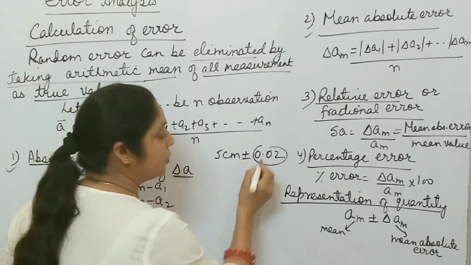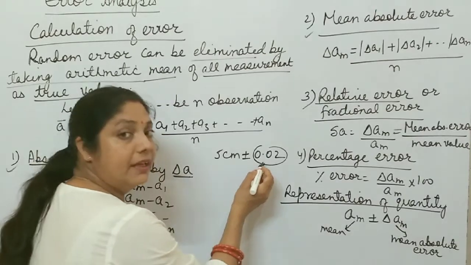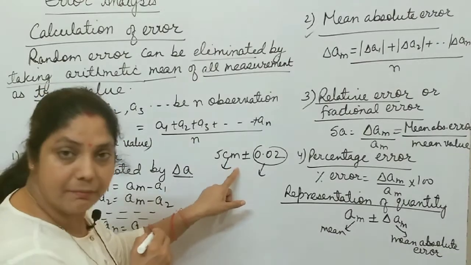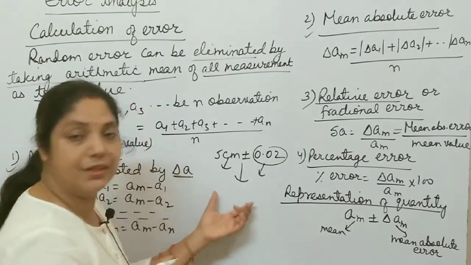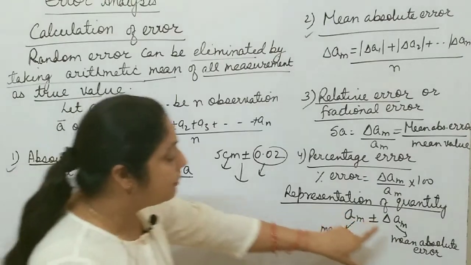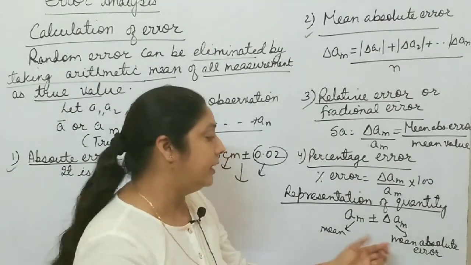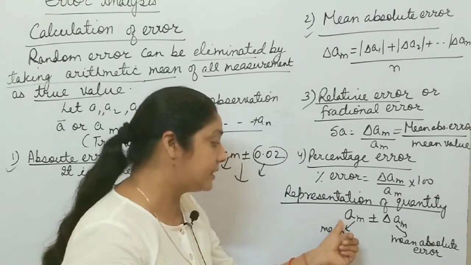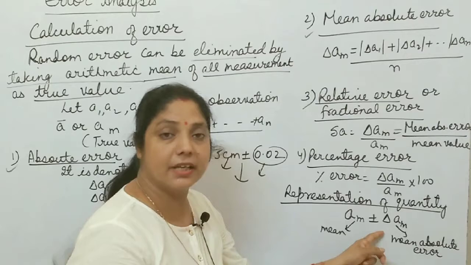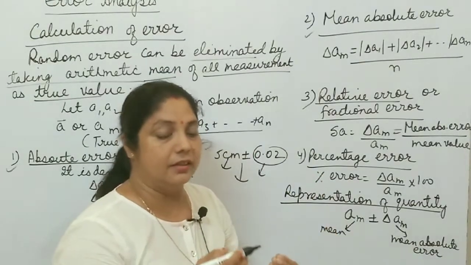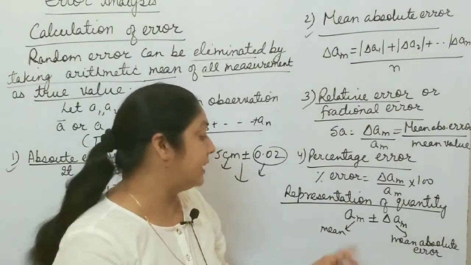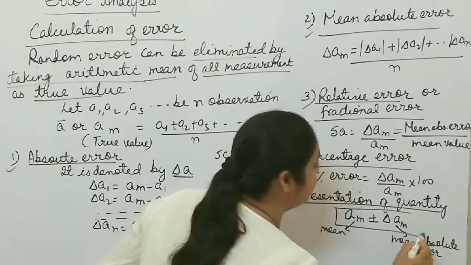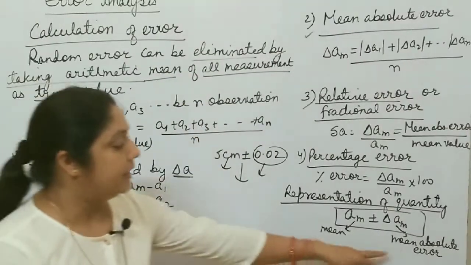So this represents the actual value, and this represents the mean absolute error, the error in this measurement. So this is the representation of any physical quantity: mean value plus minus mean absolute error. If you take the positive sign, then it may be greater than this mean value. If you take the negative sign, it means the error is negative and the measured value is less than the true value, right? This is the representation of any quantity: mean value plus minus mean absolute error.